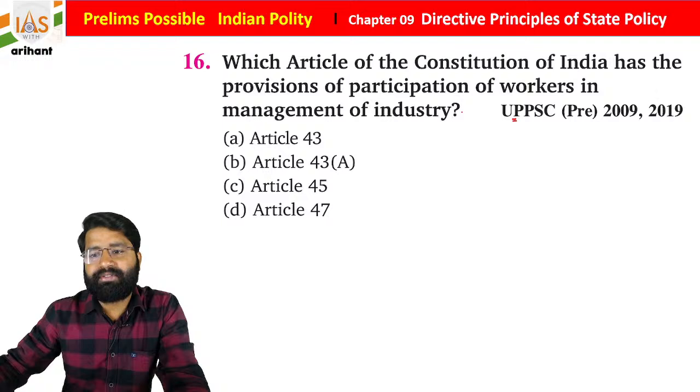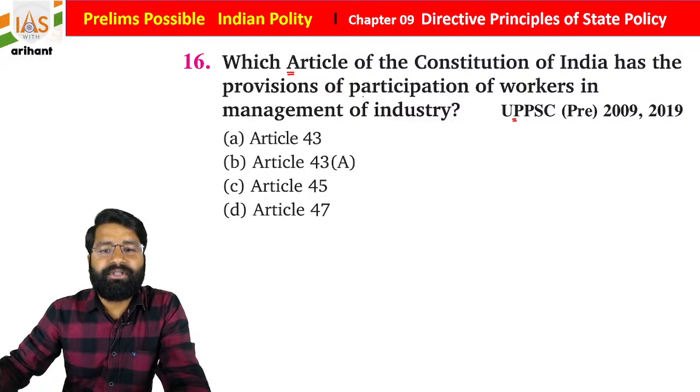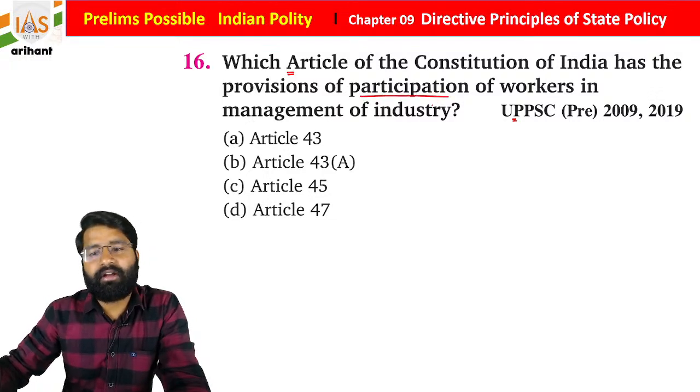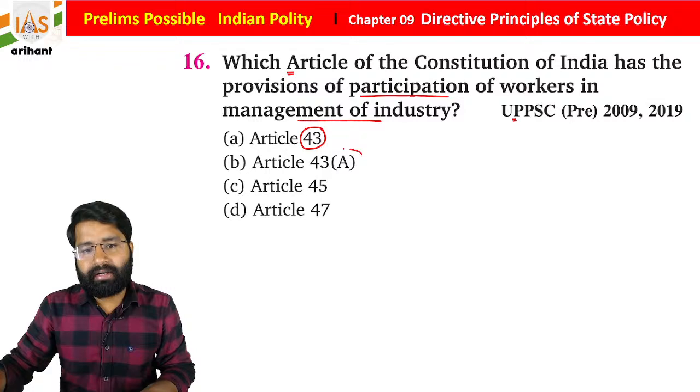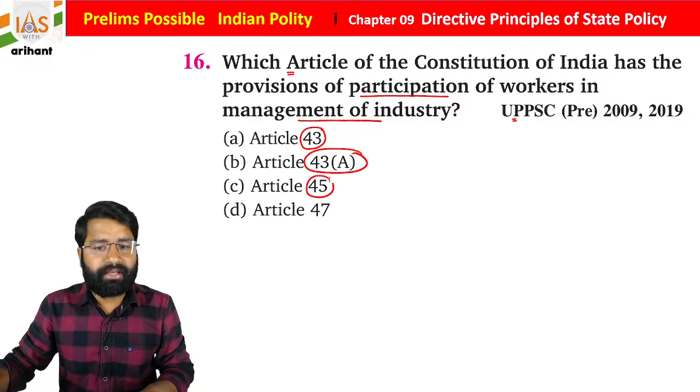It was in UPPSC 2019. Which article of the Constitution of India has provision of participation of workers in management of industry? So Article 43, Article 43A, 45 and 47.